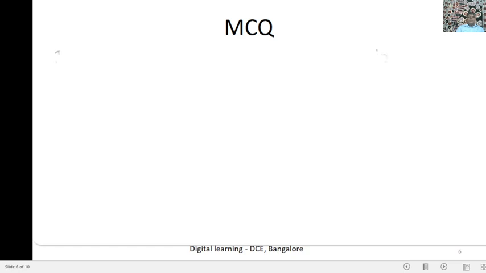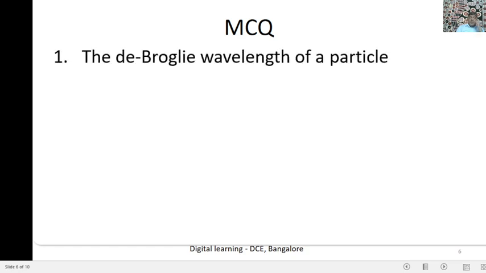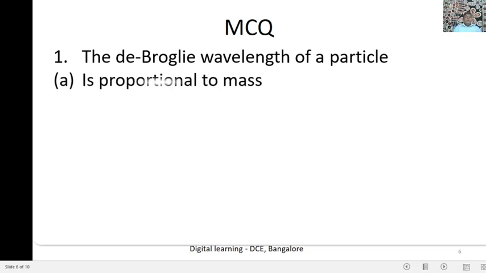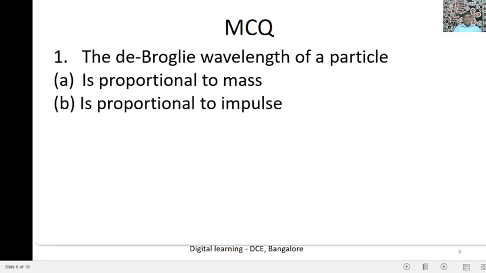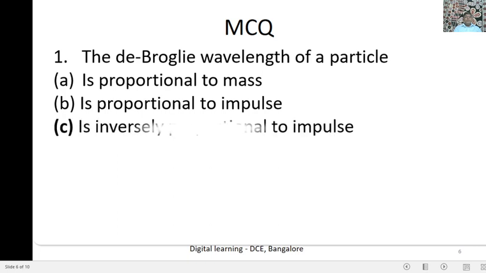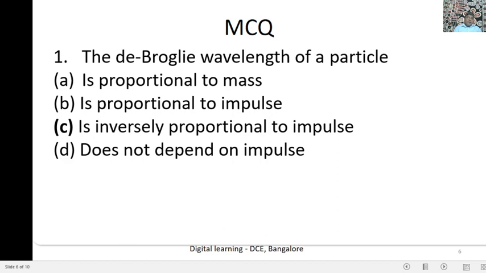The first multiple choice question is like this. The de Broglie wavelength of a particle: the options are, is proportional to mass, is proportional to impulse, is inversely proportional to impulse, does not depend on impulse.